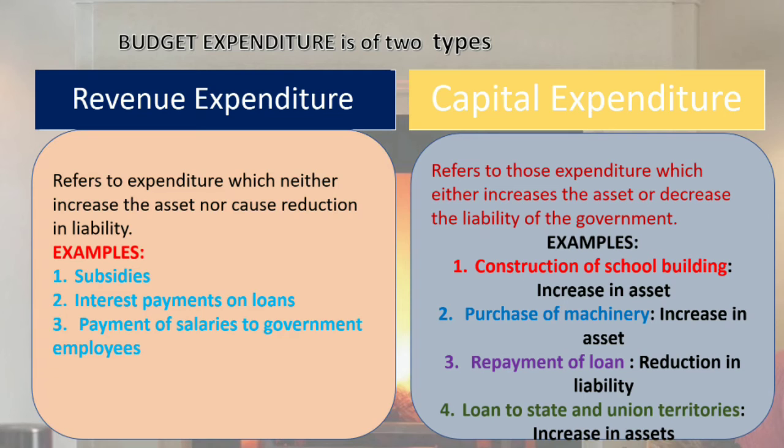Repayment of loan. When the government has taken a loan sometime and now they have repaid the loan, there is a reduction in liability. Expenditure that reduces the liability of the government is capital expenditure.